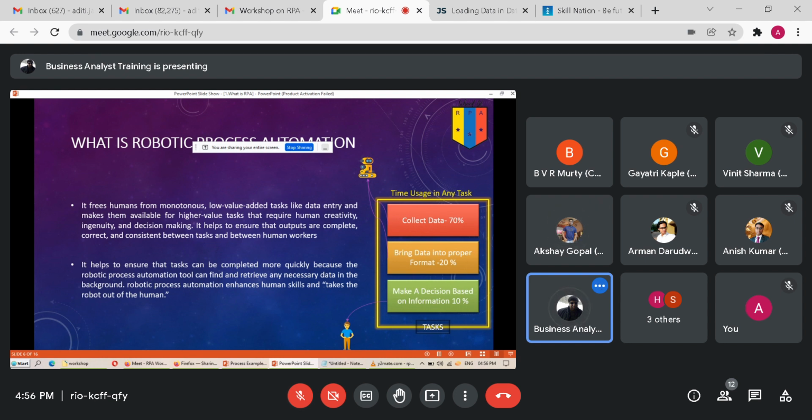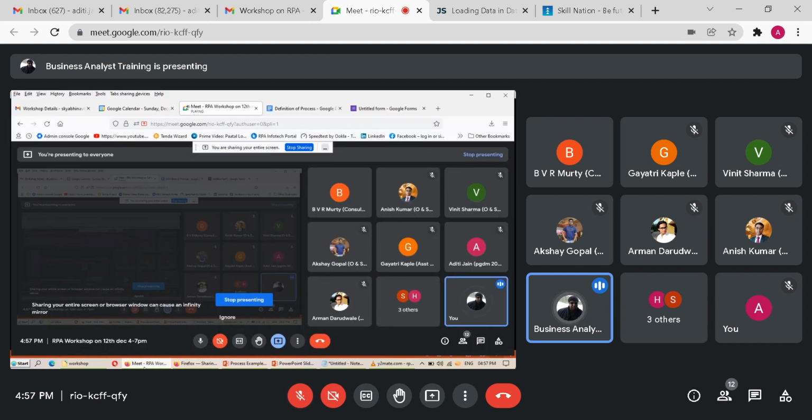We never allow a robot to make a decision. Ever. Decision making remains in human hands. The job of the robot is to collect the data, format the things. That's all. Decision making, so you can see in this diagram, is with the human being always. And we follow this. Why?